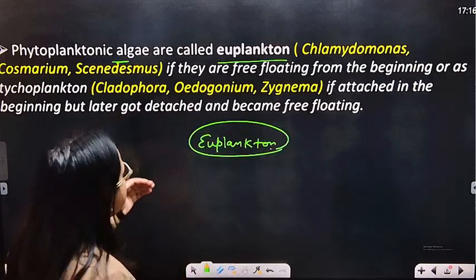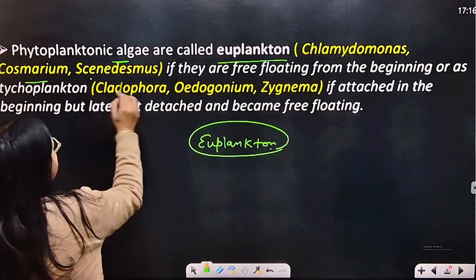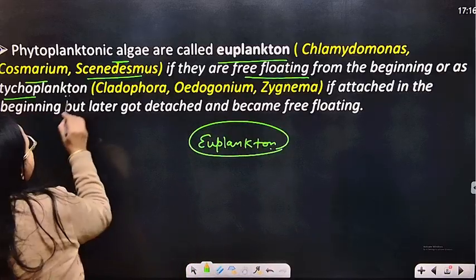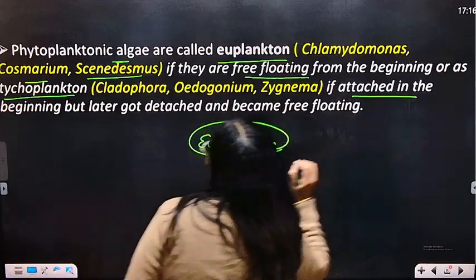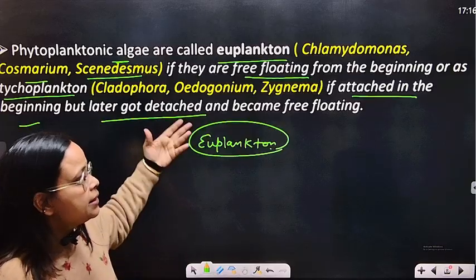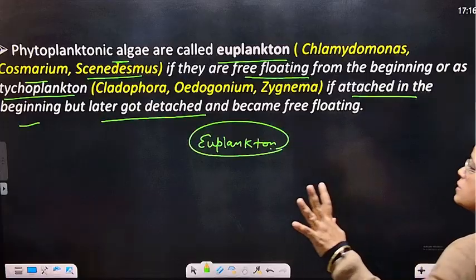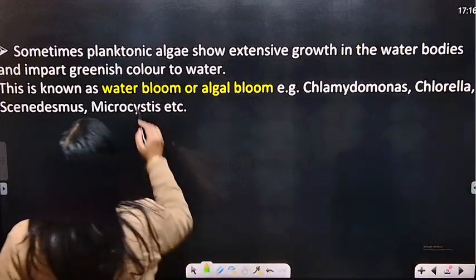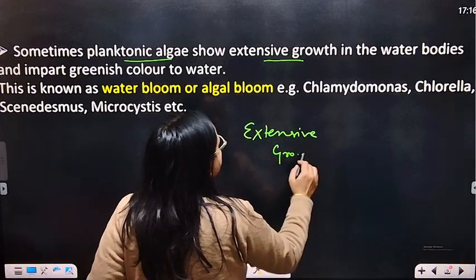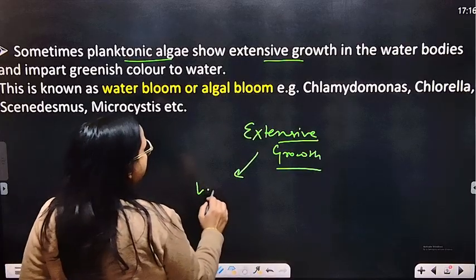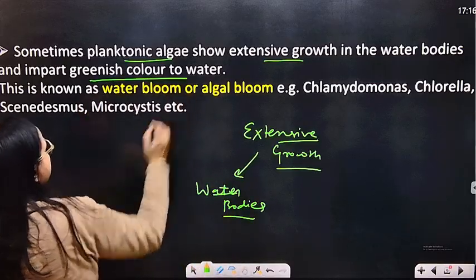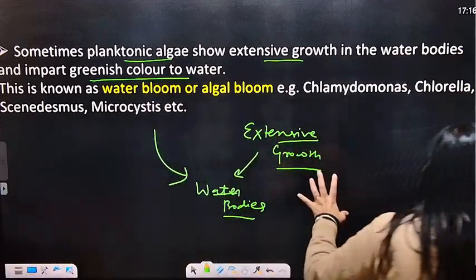Examples are Chlamydomonas, Cosmarium, Cyanidesmus. If they are free floating from the beginning, they are euplankton; if attached in the beginning but later detached and become free floating, they are tychoplankton. Sometimes planktonic algae show extensive growth in water bodies and impart a greenish color to water.